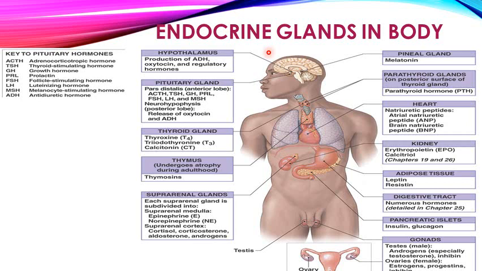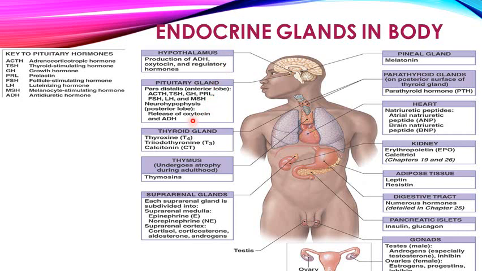As you have seen already, all the exocrine glands in the body have certain ducts and they pour their secretion through the duct system. But the endocrine glands lack ducts, so these are known as ductless glands, and they produce the desired action through hormones. Certain endocrine glands which are present in the body, definitely you have seen the hypothalamus, which releases the regulatory hormones to control the hormonal secretion of the other glands.